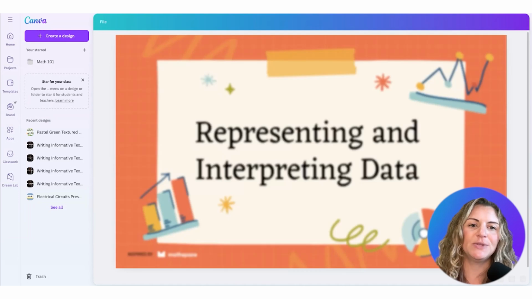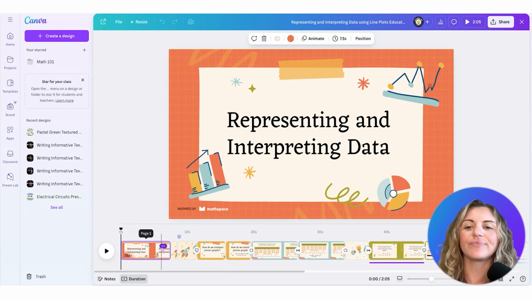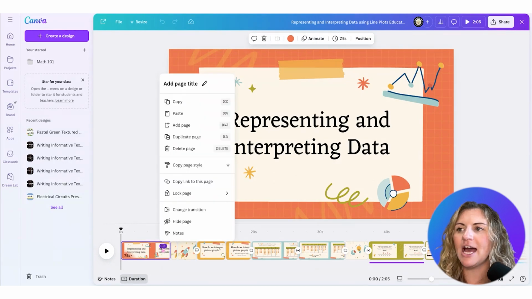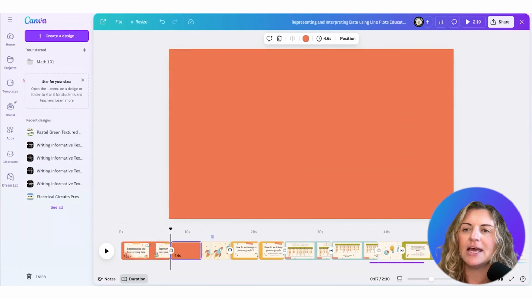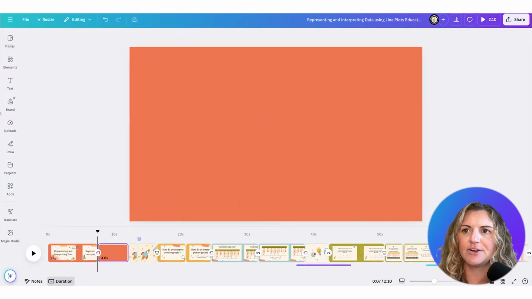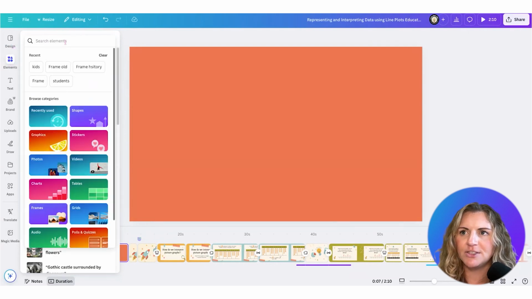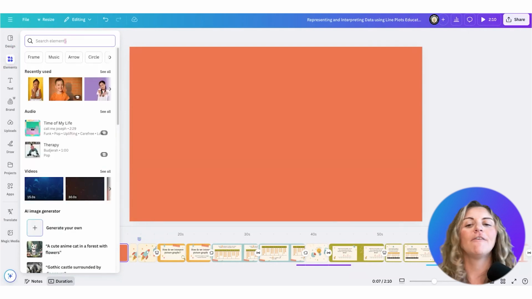And I'm just going to use this as a demonstration for the rest of our webinar today of the new features. So I'm just going to actually add a page here. And what I'm going to do is make sure that I'm selected here on my design so that you can see the editor side panel.